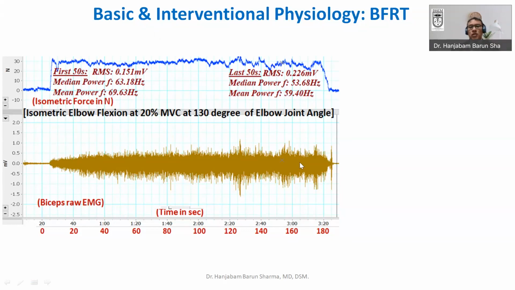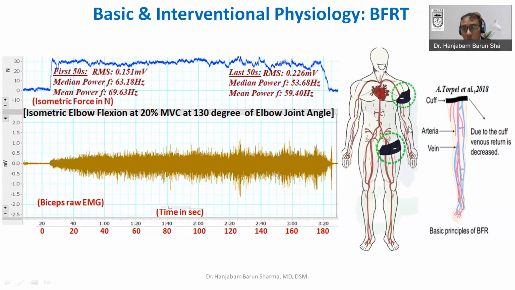More muscle fiber has to come into play, and typically that may be type 2 fiber also. Because type 1 fiber may get fatigued, you will be able to recruit mostly type 2 fibers just by inducing fatigue, in order to maintain that particular load. So this is important. Now how can we induce fatigue, how can we use this principle? This principle of inducing fatigue can be artificially imposed just by applying a cuff. So this is the principle of blood flow resistance training.